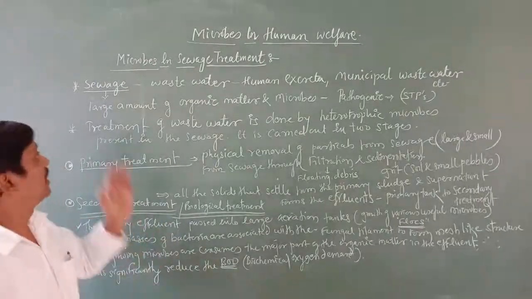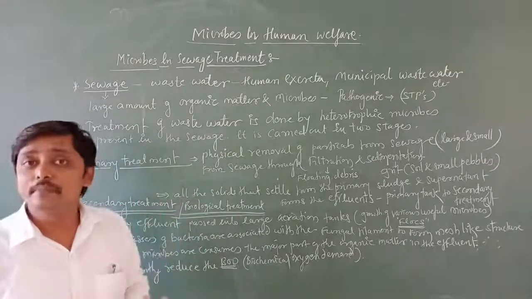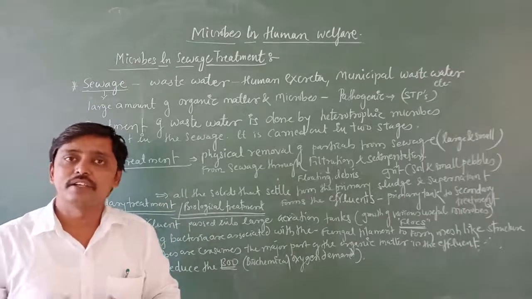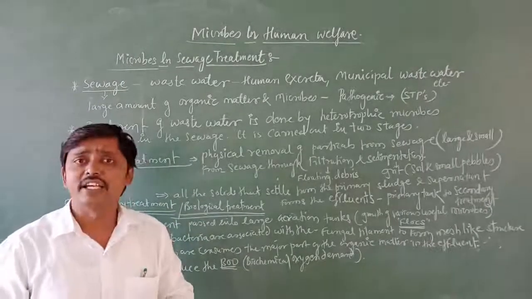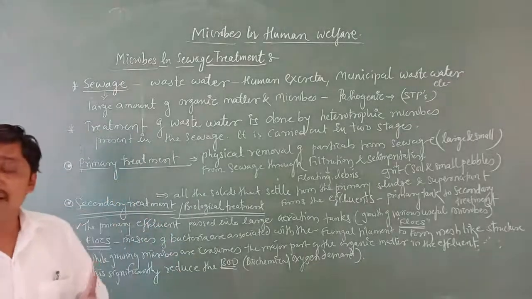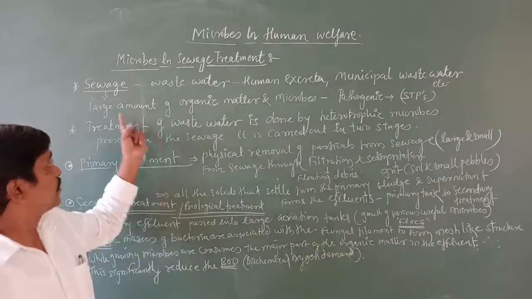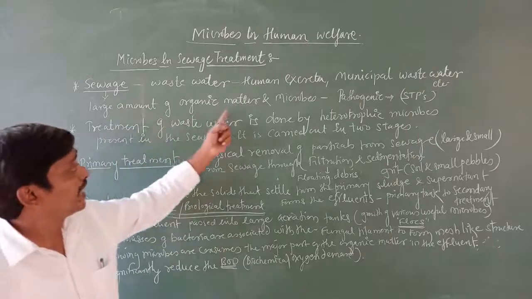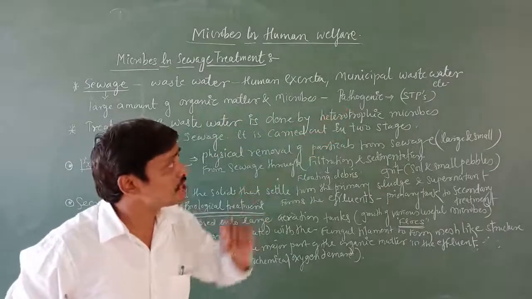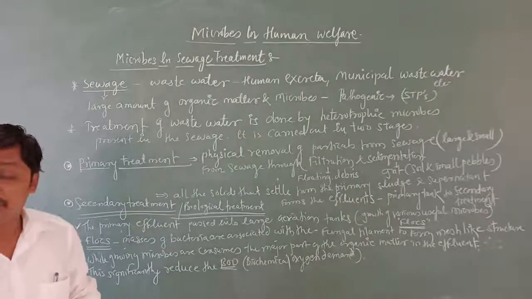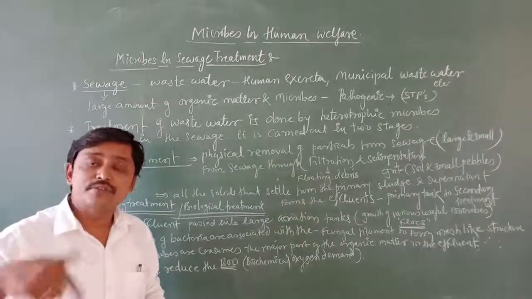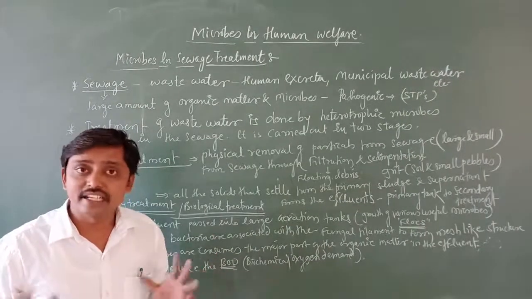Already I told you, this sewage water consists of a large amount of organic matter and microbes. Those are the pathogens, the disease causing organisms.